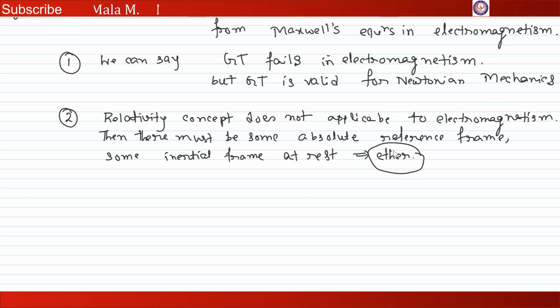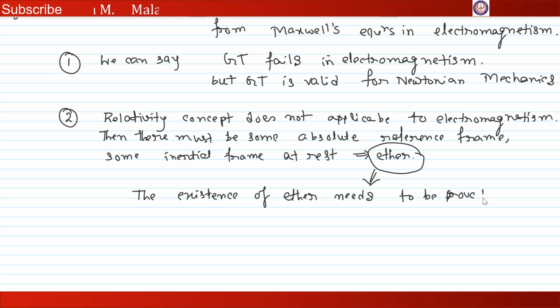So if this one is valid, then the existence of ether needs to be proved experimentally.